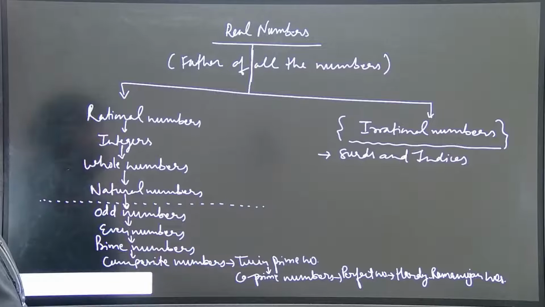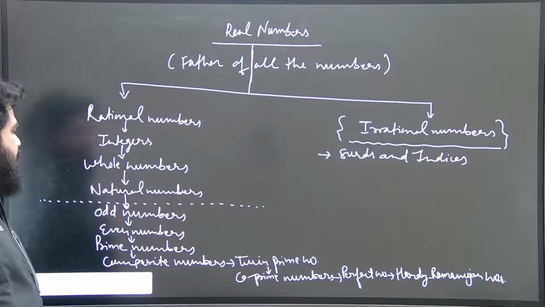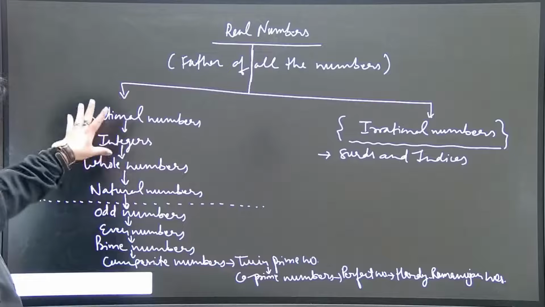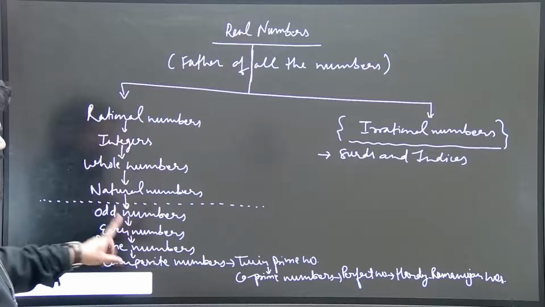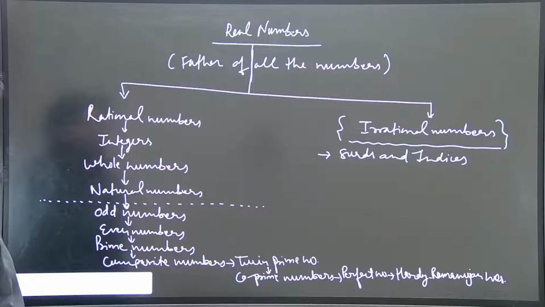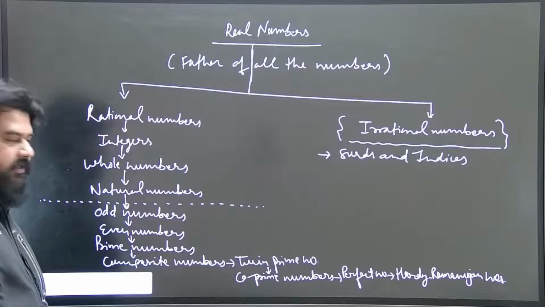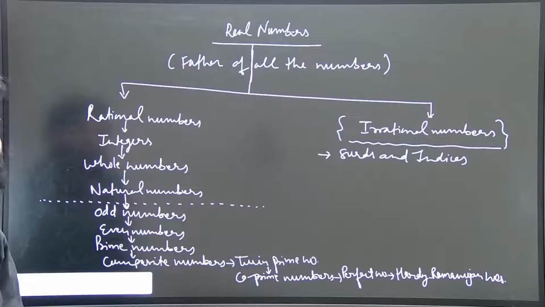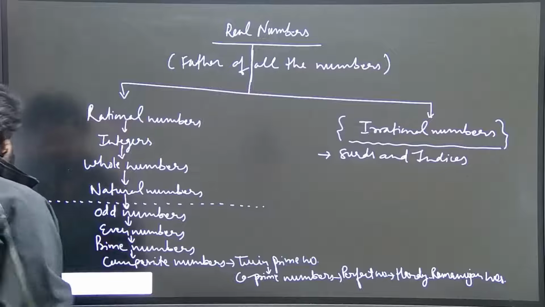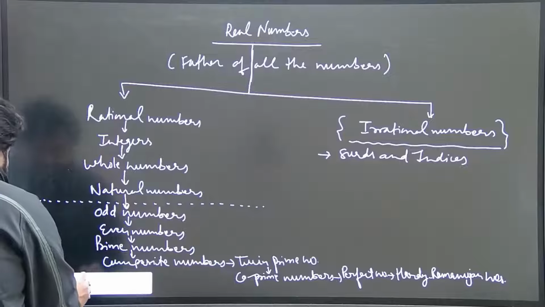All the natural numbers are whole numbers, but all the whole numbers are not natural numbers. So be careful while writing this chart. So I think you must have noted down this chart. So let's begin one by one about these type of numbers. We will start with rational numbers.